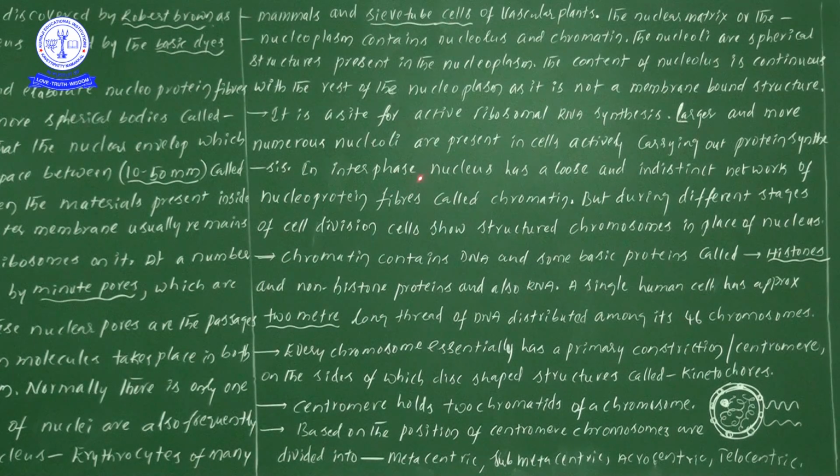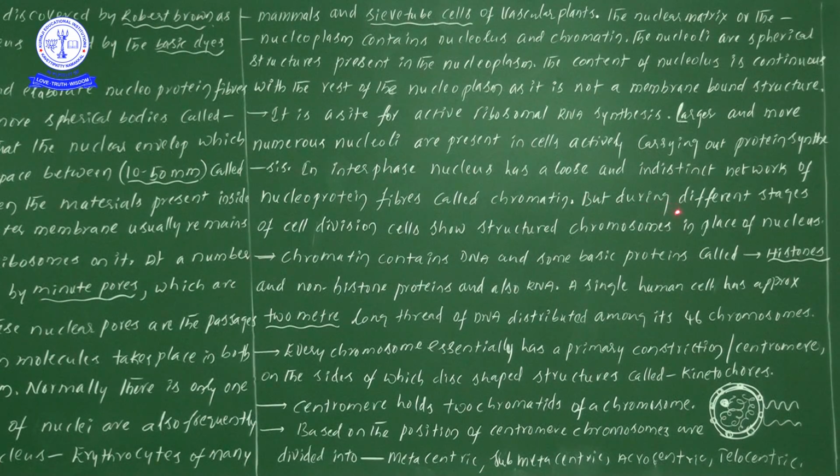Now, the interphase nucleus has a loose and indistinct network of nucleoprotein fibers. Already we have discussed this particular point, but the author has given it one more time. The indistinct network of nucleoprotein fibers is what we call chromatin material.